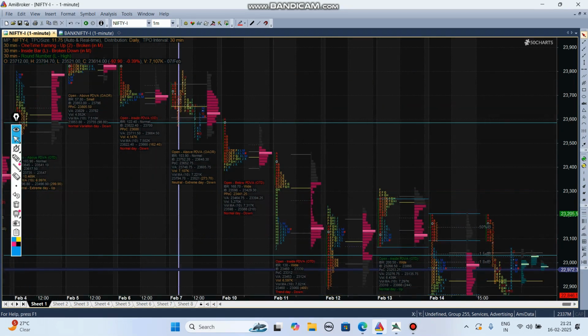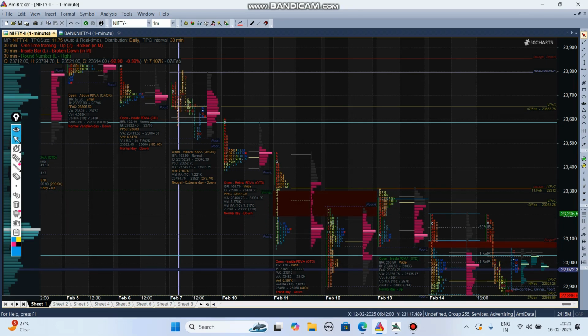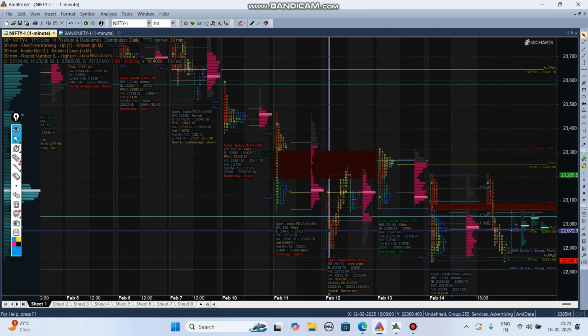And exactly the same thing happened on February 12. They will break out downside, and everyone thinks the sellers will take it down, but the sellers are trapped by the institution and it will close upside. So all the failed auction zones form on top of the plus 1 standard deviation and the minus 1 standard deviation. If you don't know the standard deviation levels, you will always fail. Profile traders always fail.